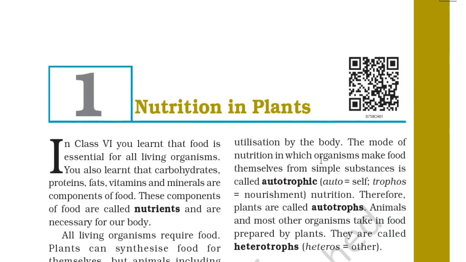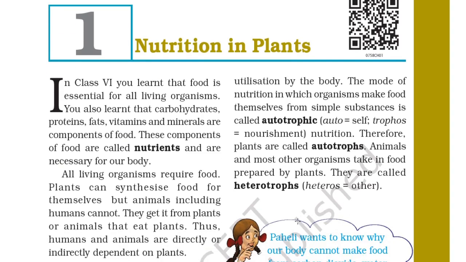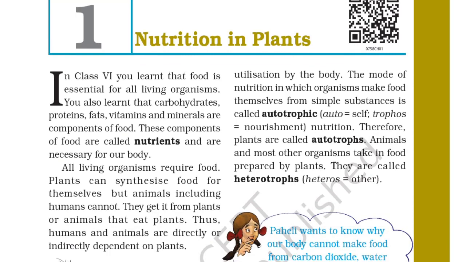The mode of nutrition in which organisms make food themselves from simple substances is called autotrophic. Auto means self and trophs means nourishment. Therefore, plants are called autotrophs. Animals and most other organisms take in food prepared by plants. They are called heterotrophs. So plants make their own food and are autotrophs, and those who depend on plants for their food are heterotrophs.